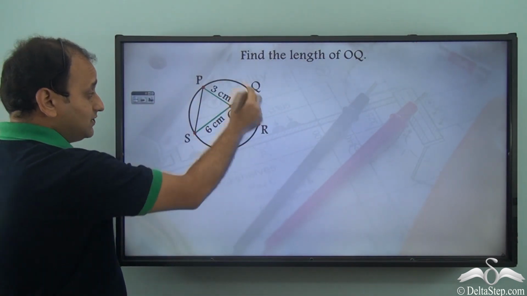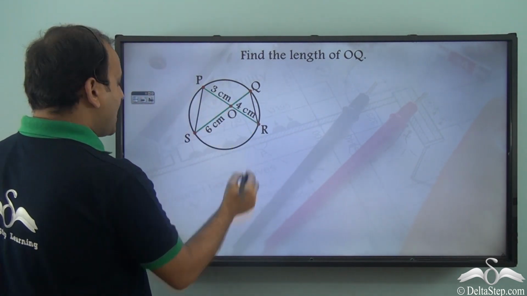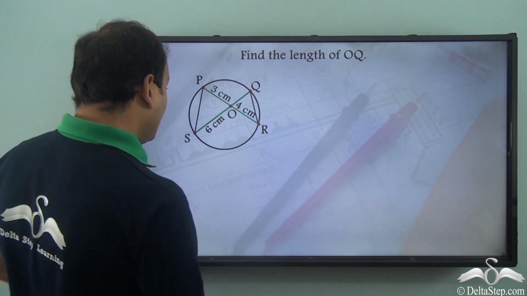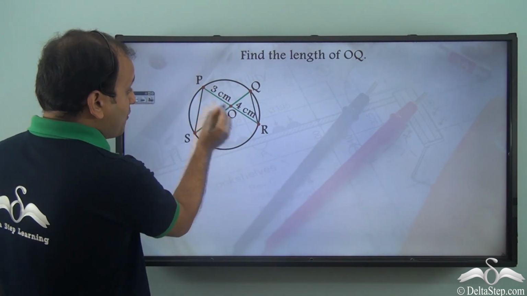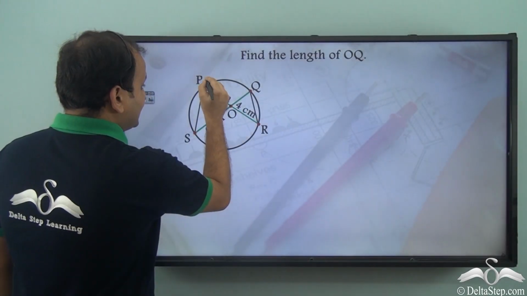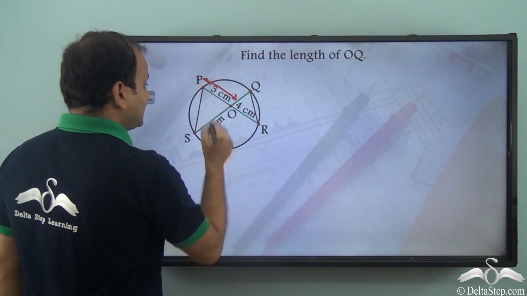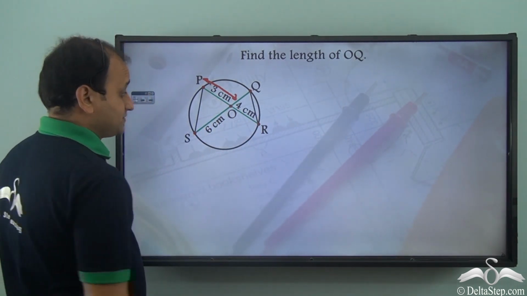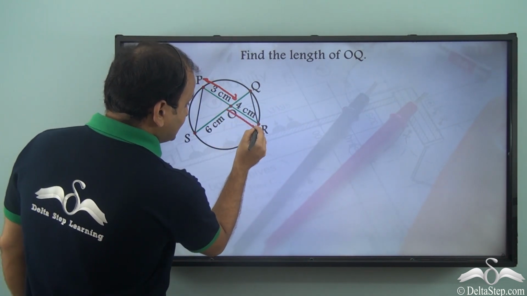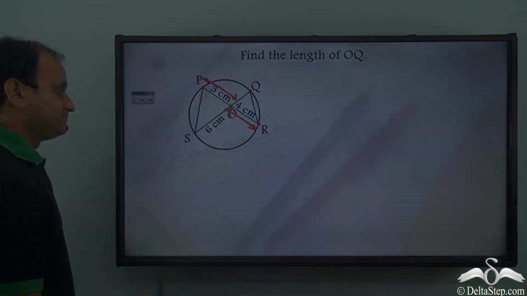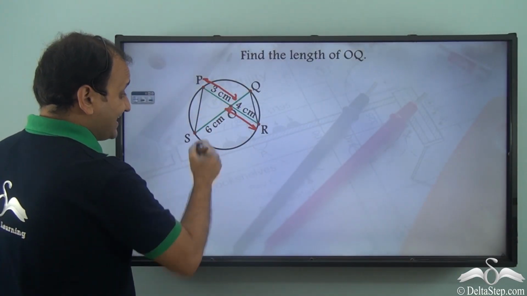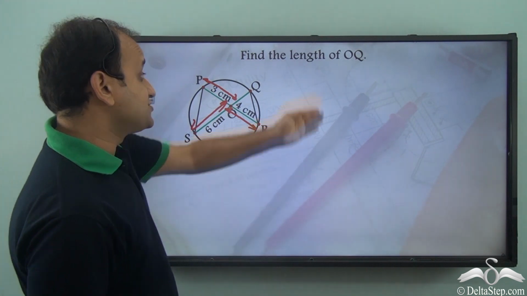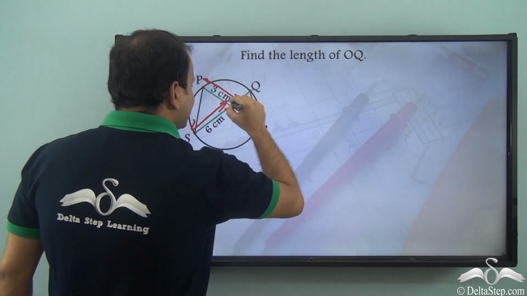We have this circle and chords PR and QS, both intersecting at O. Given is that the length of OP is 3 centimeter, OR is 4 centimeter, and the length of OS is 6 centimeter. Now we need to find OQ.